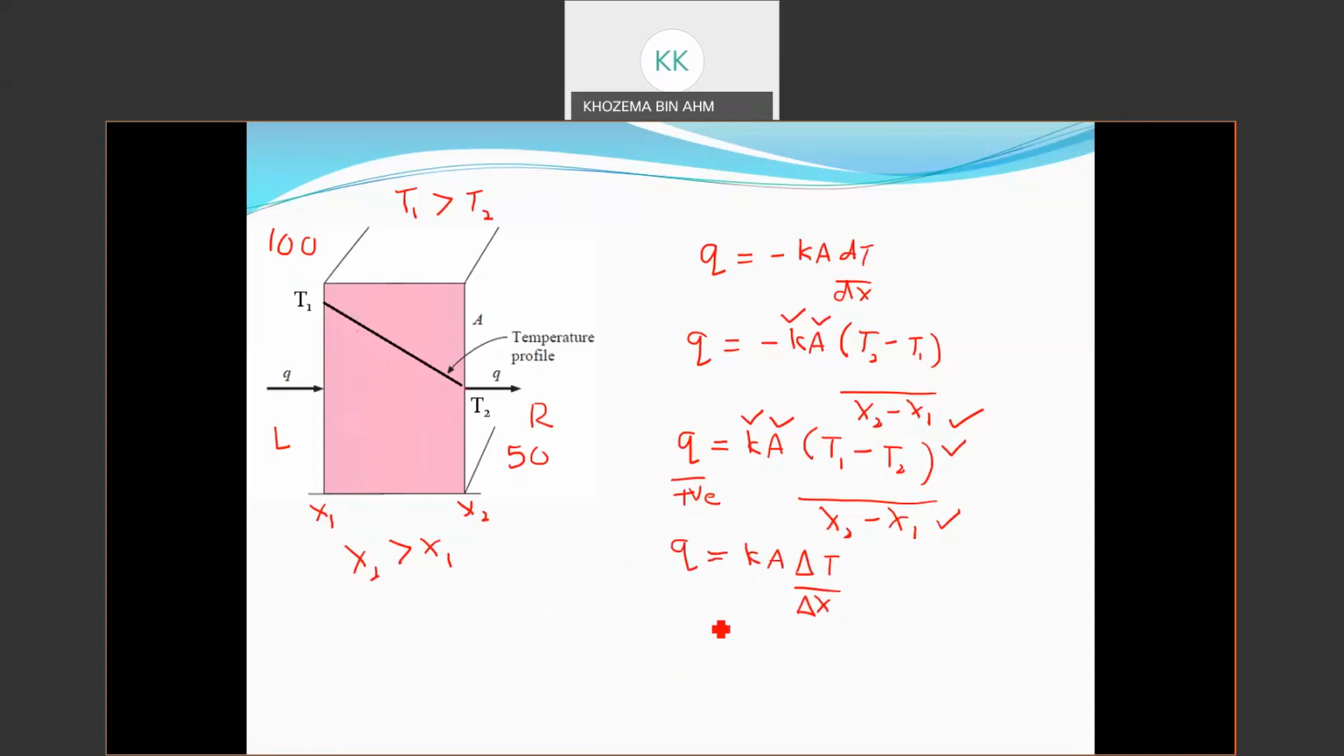To make it easier to understand, always remember, in order to calculate the Q value, your delta T must always be the higher value of T, let's say T1, minus the lower value of T, which is T2. The same thing goes for your delta X: it must be the bigger value of X, which is X2, minus the smaller value of X, which is X1. If you follow this rule, you will always get a positive value of Q.